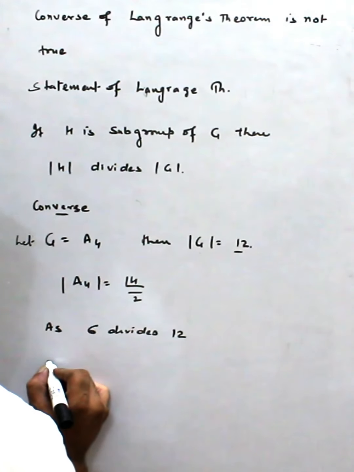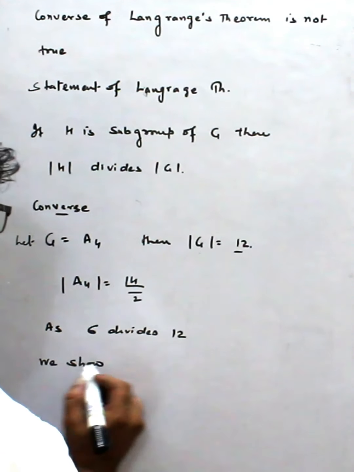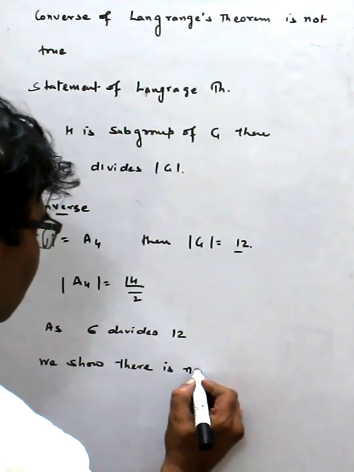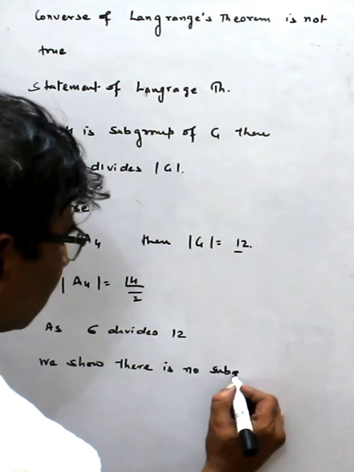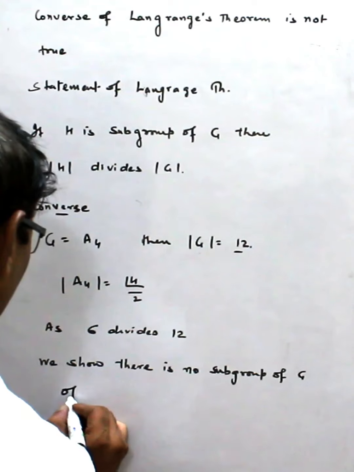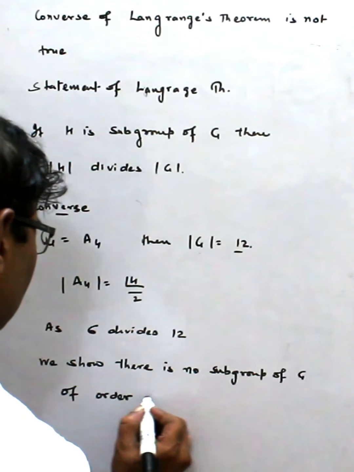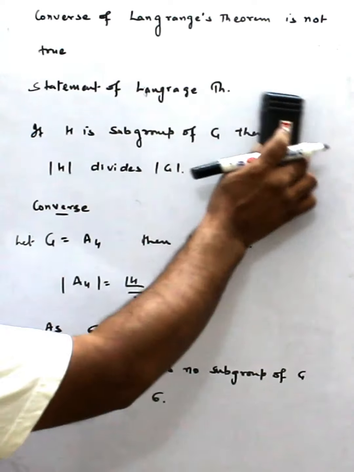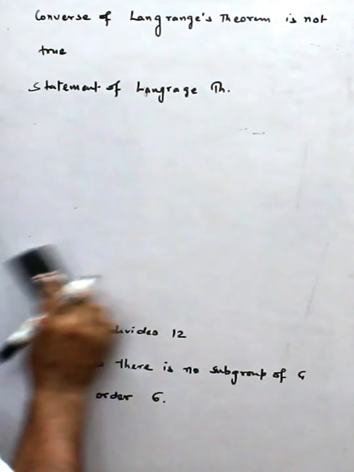We will show there is no subgroup of G of order 6. We show this thing. So first of all, we check which are the elements of A4. So first we see the elements of A4.